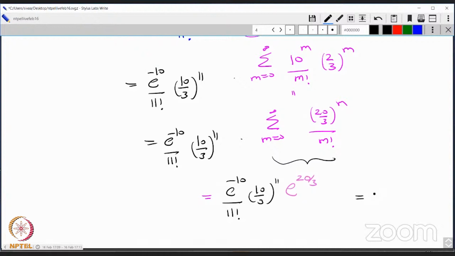So you'll get e to the 10 times, this is minus 10 over 3, and this is 10 by 3 to the power 11.